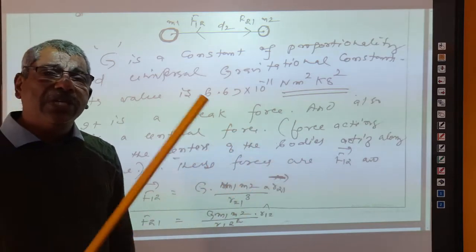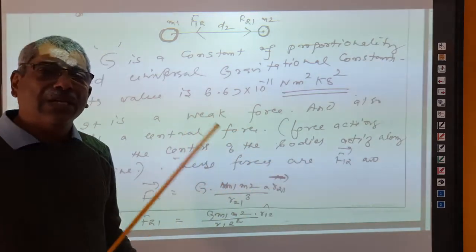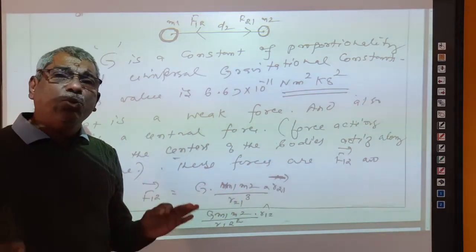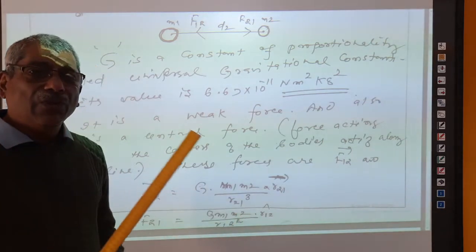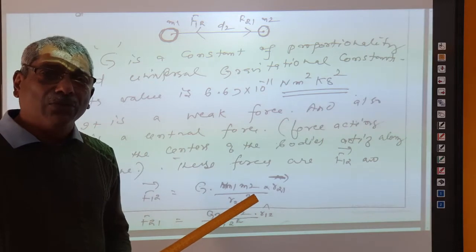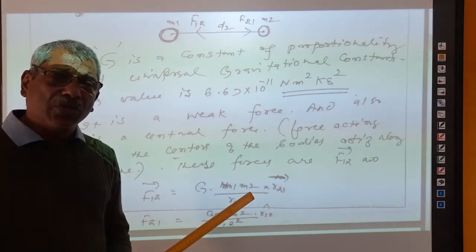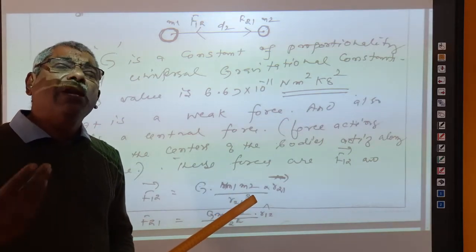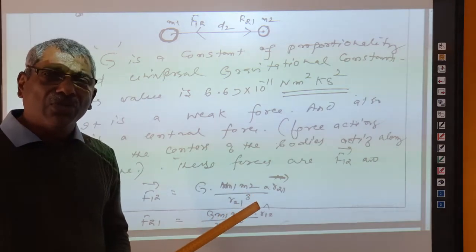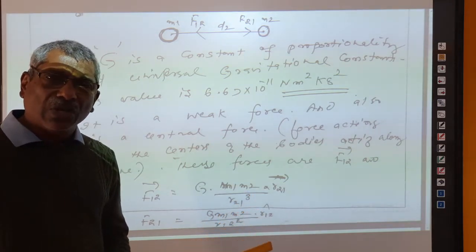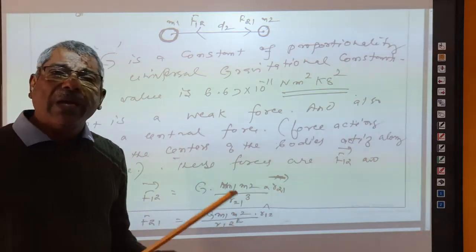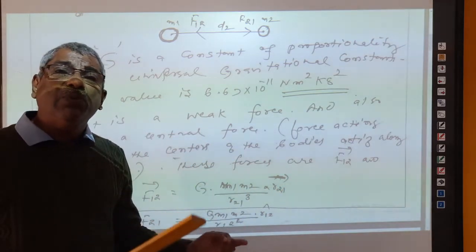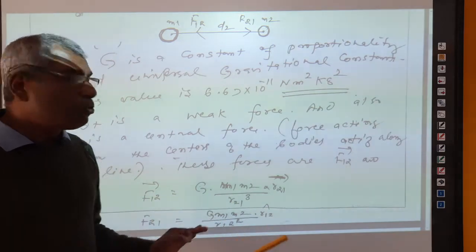Central force means these forces are acting between the centers of two bodies, acting along a straight line. You will be asked the question, what is a central force? Gravitational force is a central force, even electrostatic force is also a central force, right? Magnetostatic force is also a central force. That means central forces are those forces acting between the centers of two bodies along a straight line.